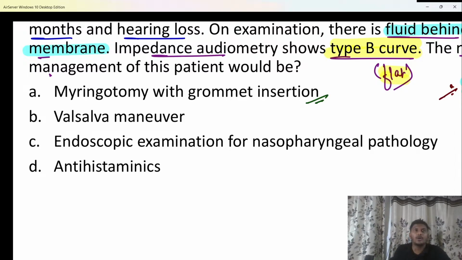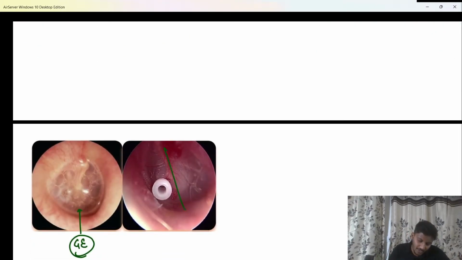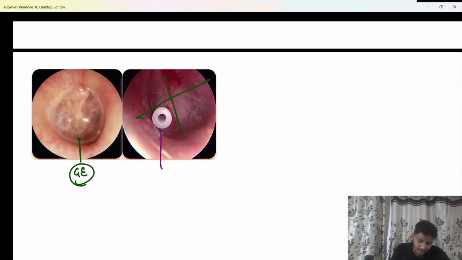Okay? Myringotomy is what? Making an incision over the tympanic membrane, draining all the fluid, and then insertion of a grommet. Can you see the grommet has been inserted in the antero-inferior quadrant? The grommet has been inserted in the antero-inferior quadrant. This is the grommet which is inserted.